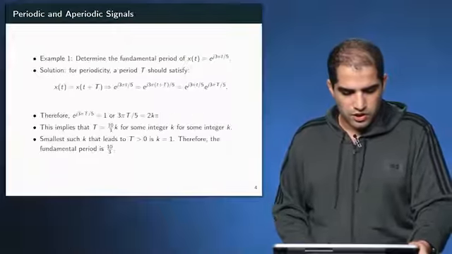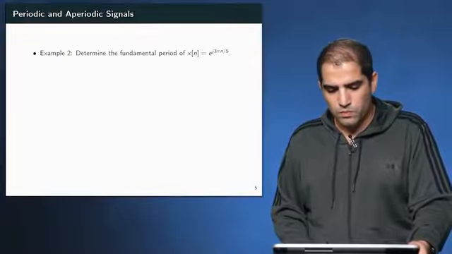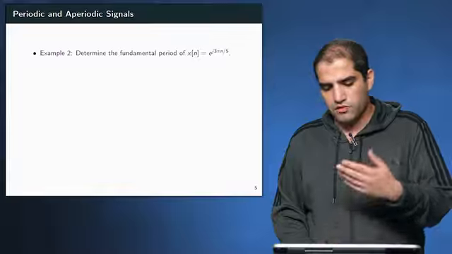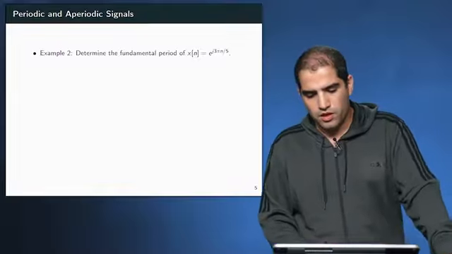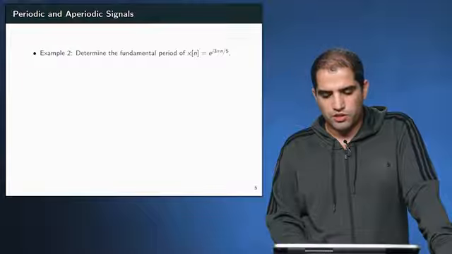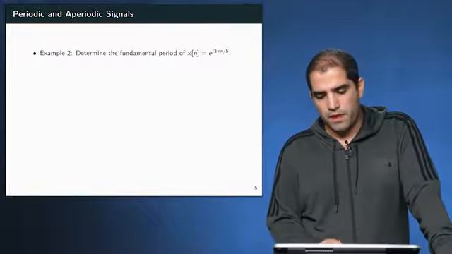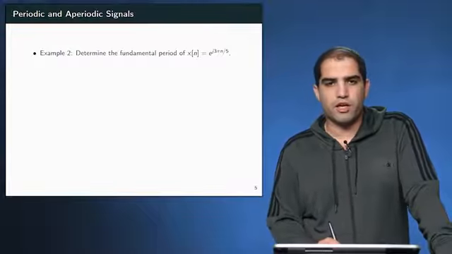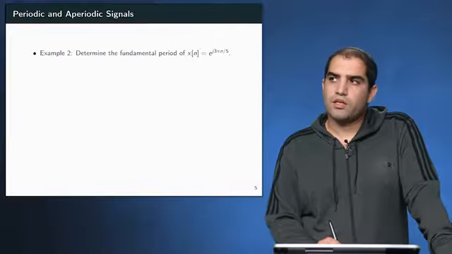It's an interesting exercise to look at the discrete time variation of the same problem and try to find out the fundamental period of x[n] equals e to the j 3 pi n over 5.